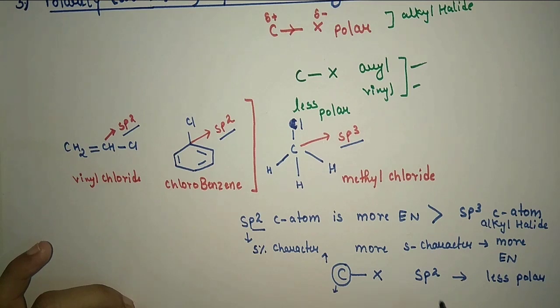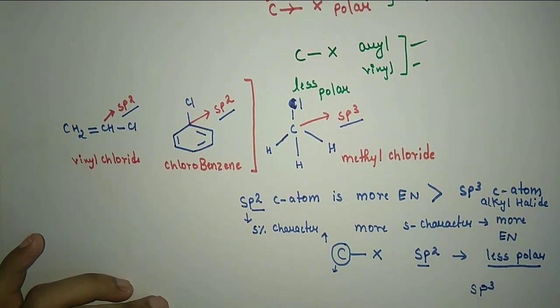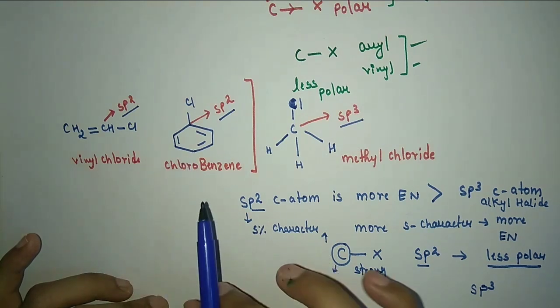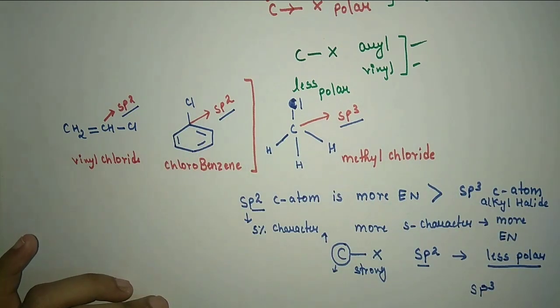But in the case of sp2 hybridization, its electronegativity is increasing, and as a result this C-X bond becomes less polar as compared to sp3 hybridization. So the C-X bond strength in case of sp2 hybridization is strong, so it is difficult to break such a bond, and as a result the reactivity of aryl and vinyl halides is less than that of alkyl halide on the basis of polarity.